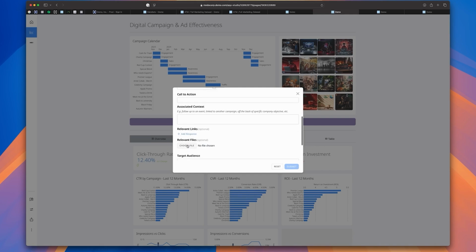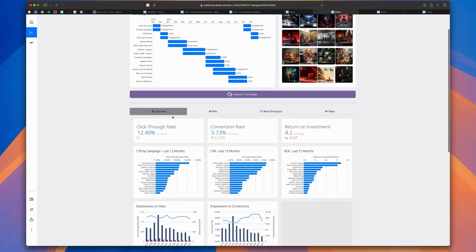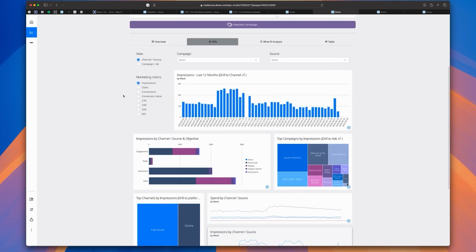I can attach files and fill in various selection points. When I submit this data, we can store that data in Snowflake. As I scroll down, you'll notice I have some nested tabs. And so if I move into my KPI tab, I have another selection of visualizations.